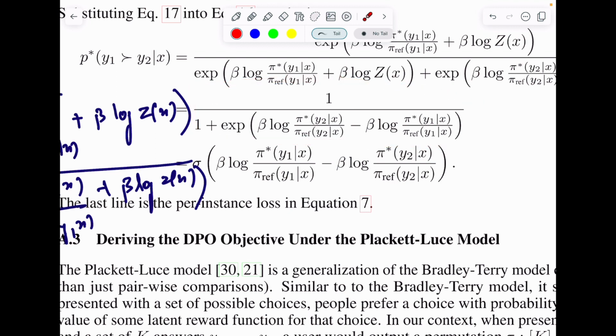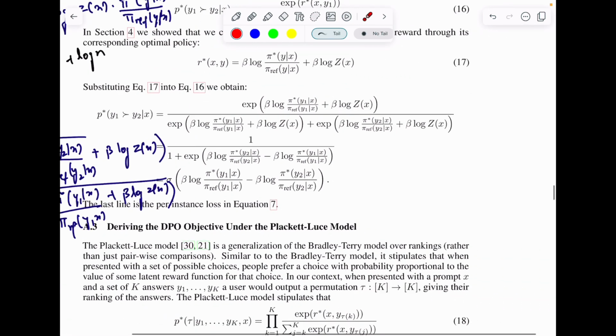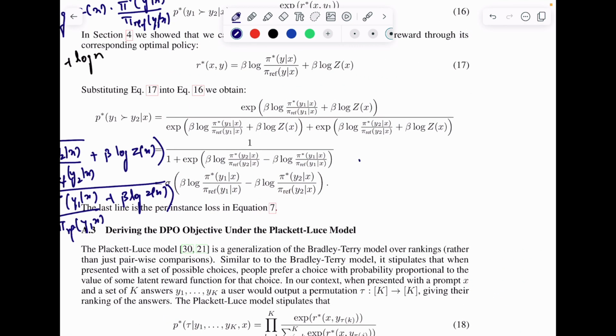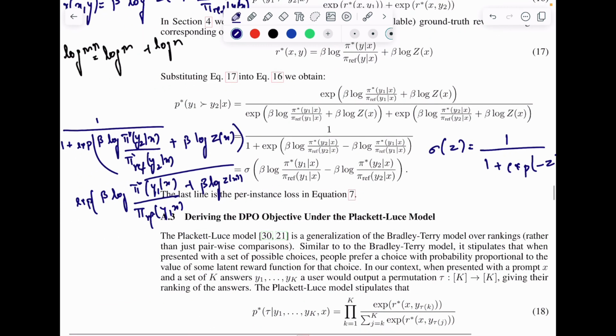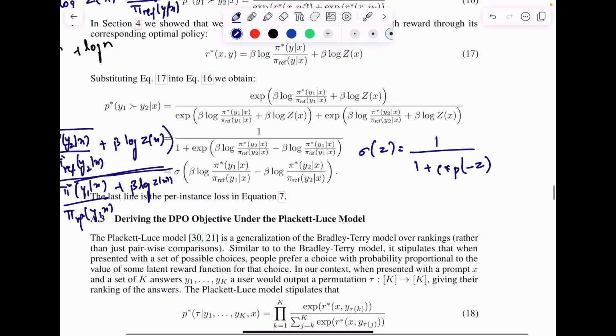This is nothing but our good old sigmoid function, where sigmoid of z is equal to 1 by 1 plus exp(minus z). So that's what they have done. They have an exponential term here. Let me just delete log Z(x). Okay, so that's all they have done.